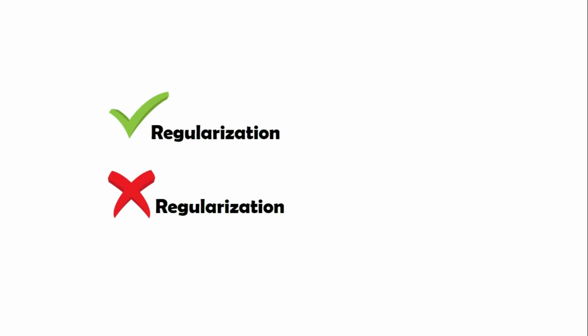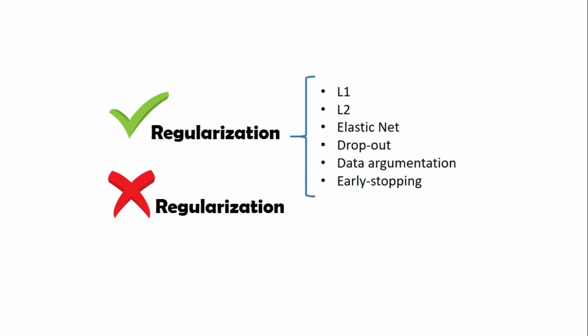So when you train a model, you should be careful about the loss function. Sometimes your model's prediction on the training set is 100% accurate, but there's a high chance that your model fails to generalize, and that's what we call overfitting. Therefore, you have to understand whether you should use regularization or not, and if so, what type of regularization is suitable, and what is the proper value for lambda.